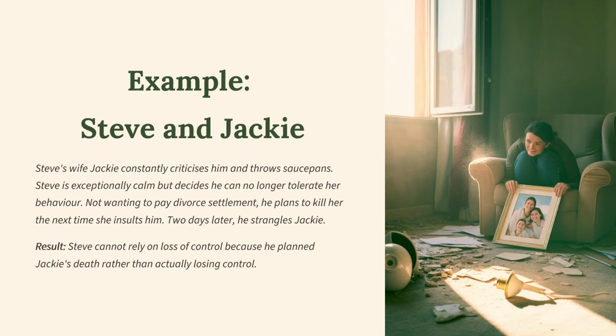An example of Steve and Jackie here. Steve's wife Jackie constantly criticizes him and throws saucepans. Steve is exceptionally calm but decides he can no longer tolerate her behavior. Not wanting to pay a divorce settlement, he plans to kill her the next time she insults him. Two days later, he strangles Jackie. The result: Steve cannot rely on loss of control because he planned Jackie's death rather than actually losing control.